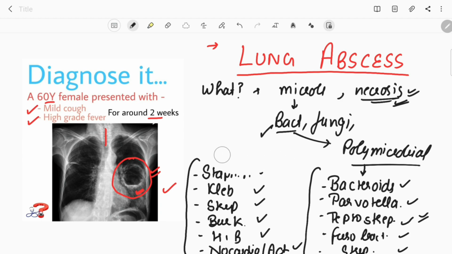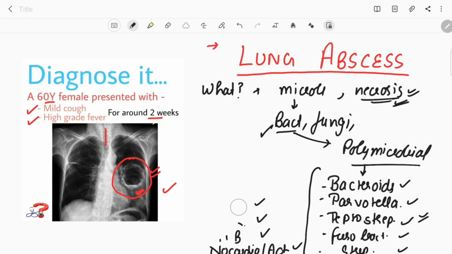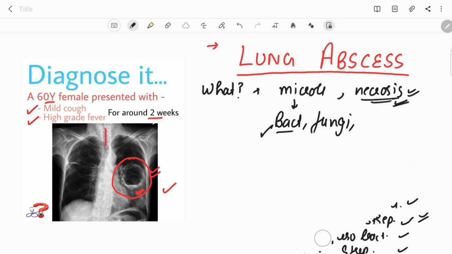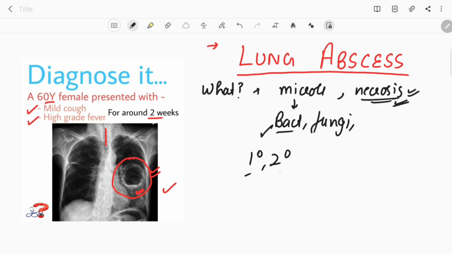So now let's discuss a bit about the classification of lung abscess. Well, there can be a lot of classifications. One, we have discussed, is acute and chronic lung abscess. Next, it can be divided as primary and secondary lung abscess.